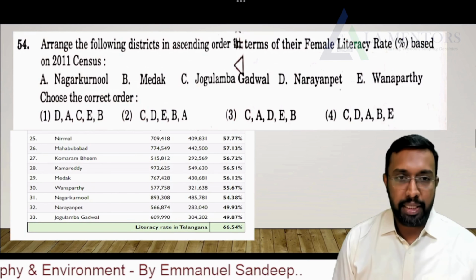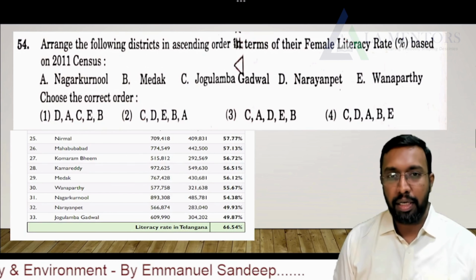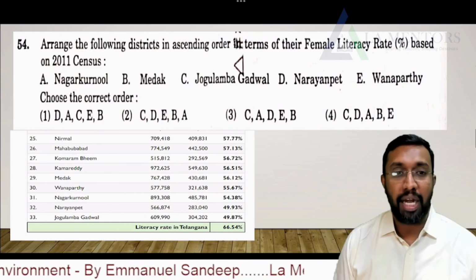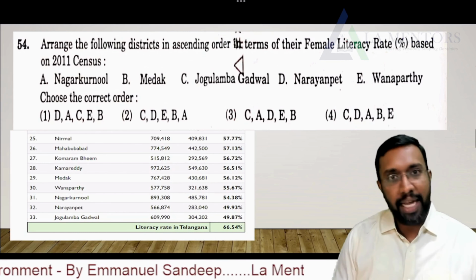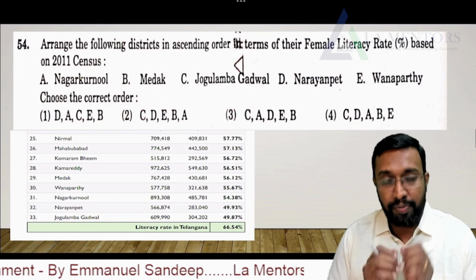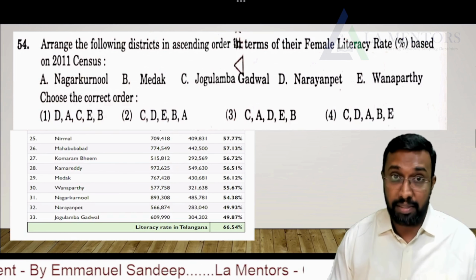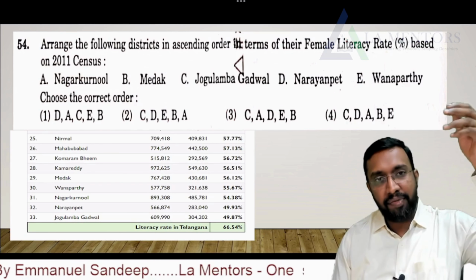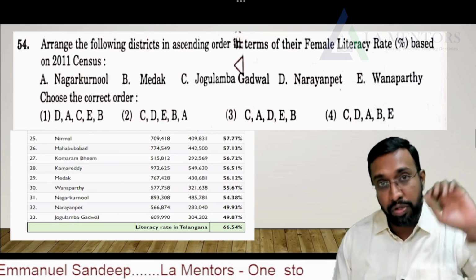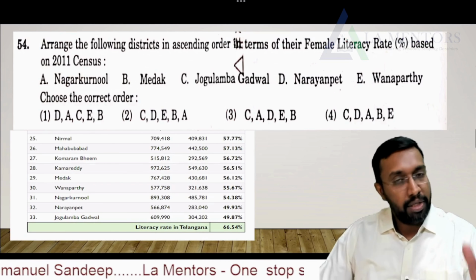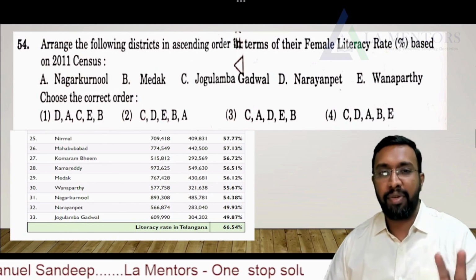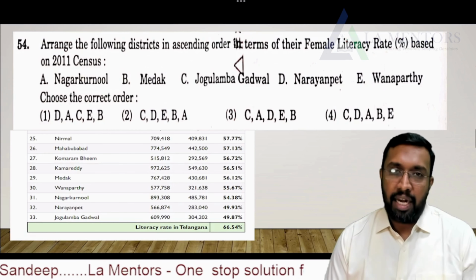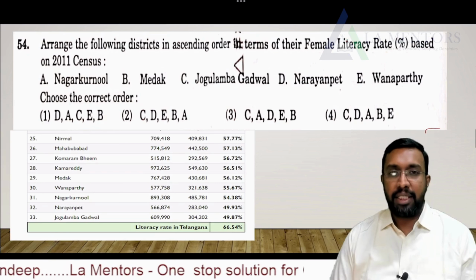Arrange the following districts in ascending order in terms of their female literacy rate based on the 2011 census. So again, it's a tricky question where you are supposed to remember a good amount of facts, but normally as we try to study, we'll try to understand the first 5 which are at the highest and also the bottom 5 which are at the least. If you can properly recollect this information, that's very easy. That's what we have done when we prepare for these state government exams.